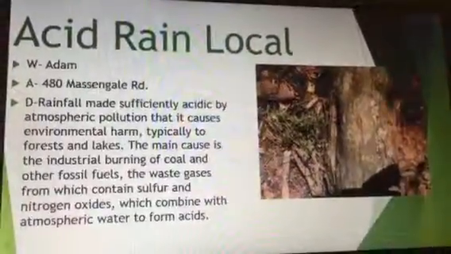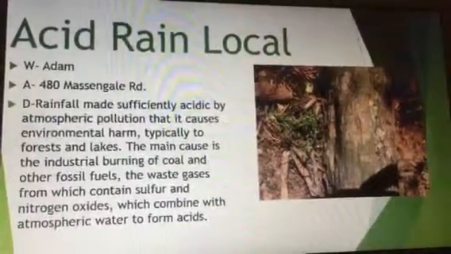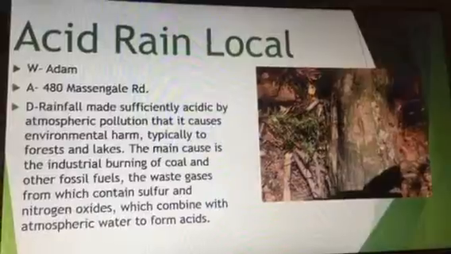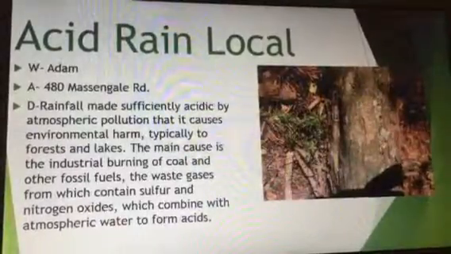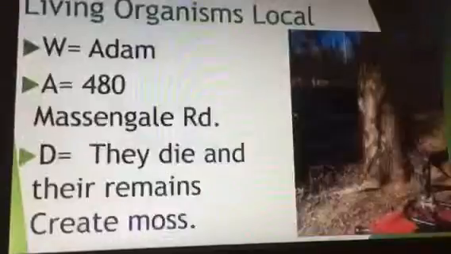Acid rain: rainfall made sufficiently acidic by atmospheric pollution that it causes environmental harm, typically to forests and lakes. The main cause is the industrial burning of coal and other fossil fuels. The waste gases, which contain sulfur and nitrogen oxides, combine with atmospheric water to form acids.